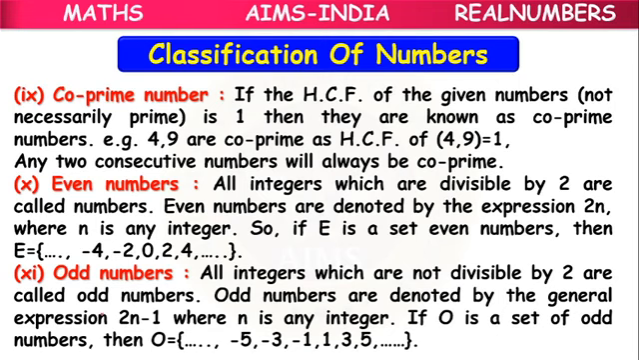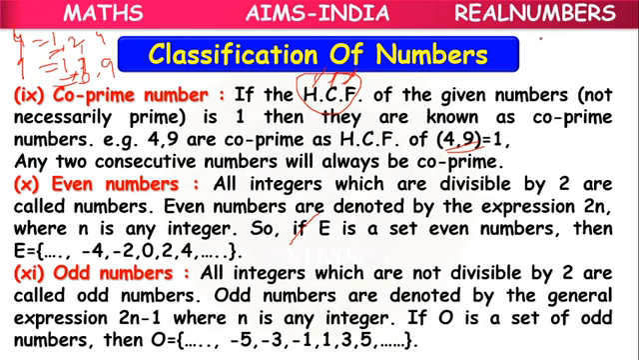Next, coprime numbers. Coprime numbers means if the HCF, what is HCF, children? Highest common factor. Suppose the numbers 4 and 9 are there, 4 having factors 1, 2, 4. Here 9 having factors 1, 3, 9. What is the common factor in both of them? 1.